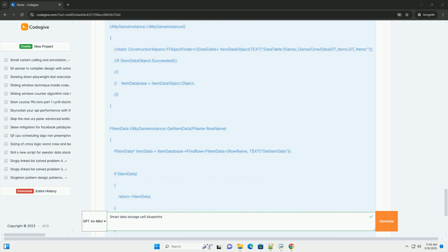4. Data management, choosing a storage location. Where you store your data depends on its scope and lifetime. Game instance: stores data that persists throughout the entire game session, across level transitions. Good for global settings, player profiles, save/load functionality. Game state: stores data that is relevant to the current game session. This is replicated to all clients in a multiplayer game. Good for game time, score, current level information.